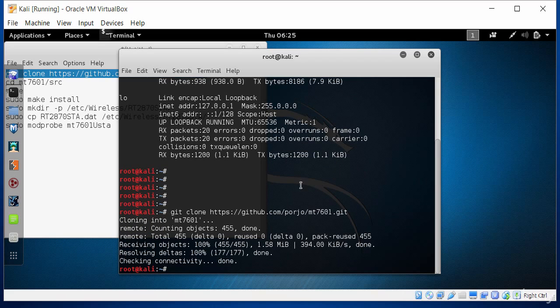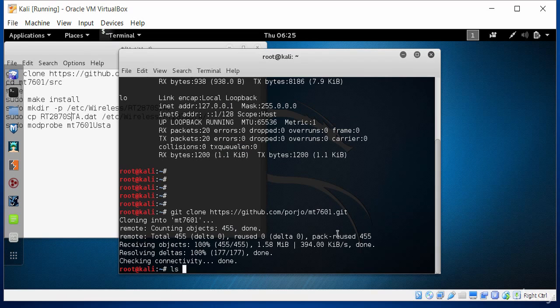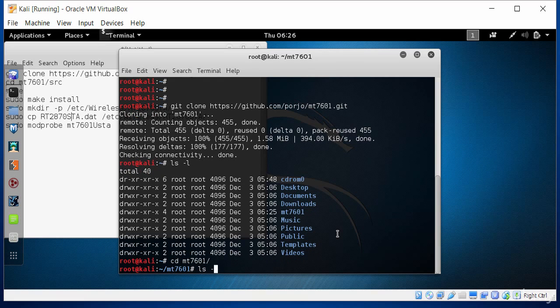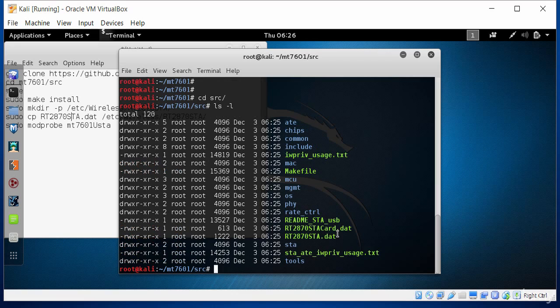particular driver. Once that's been done, I need to go to a particular folder, which is the MT7601, so cd, and then I also want to go to the source directory, src. So I type in cd src to get to that folder.